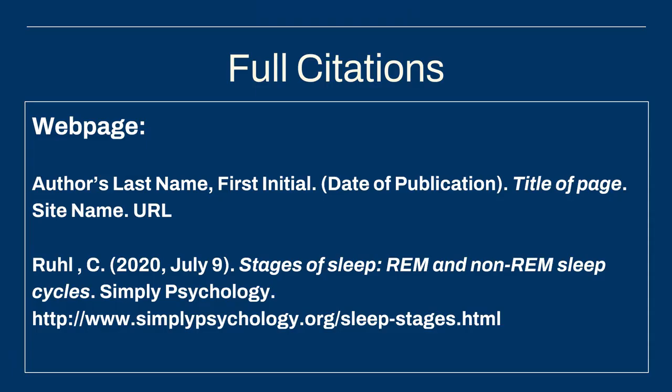If that's also unavailable, omit the name and move the title of the article in front of the date where the name should go. If there's no publication date, or if there's only a general copyright date at the bottom of the website, use ND for no date. If the site name is the same as the organization name, you can omit the second site name.